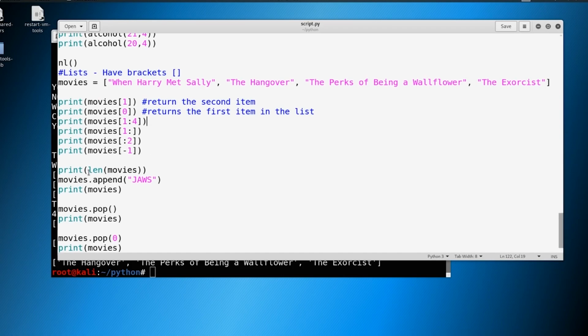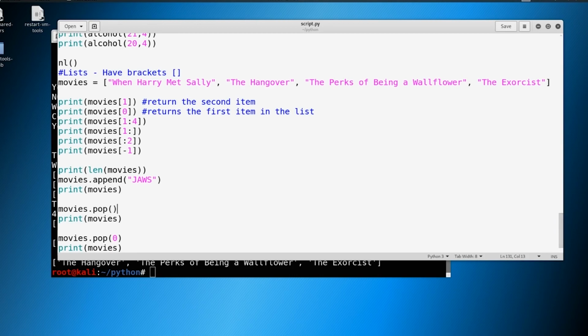We can also print out length, or we can do a .append and add to the list, or a .pop. There are a lot of different things we can do to append to or remove from these lists. So this is just the basics, but hopefully what you take away from this is that lists have brackets, and there are items in a list and they start with 0. Those are the key takeaways.